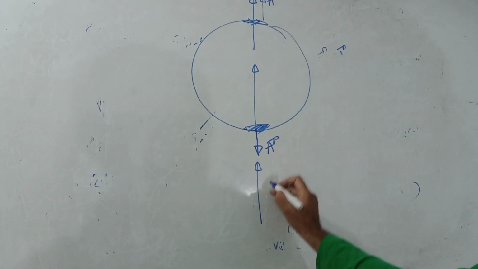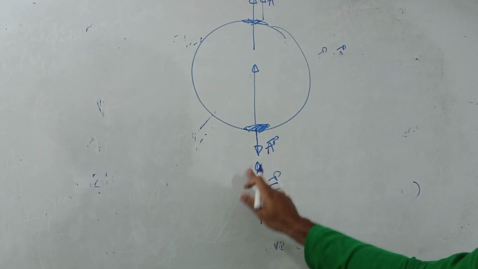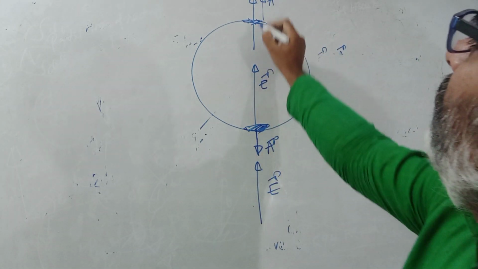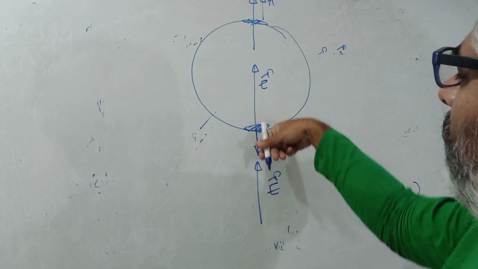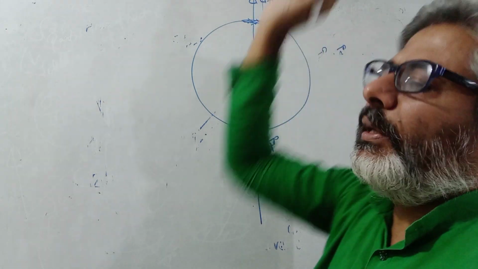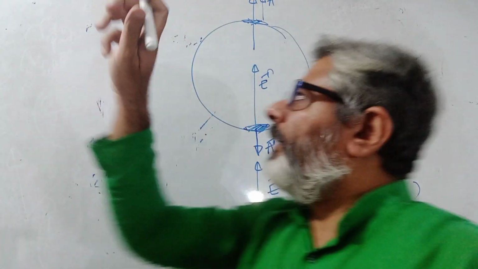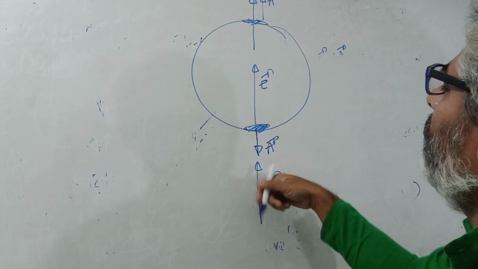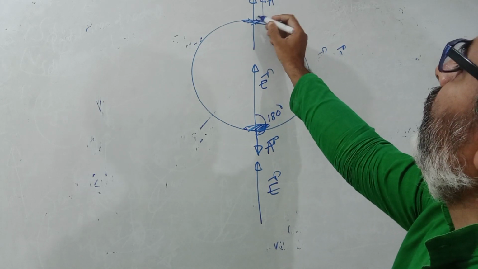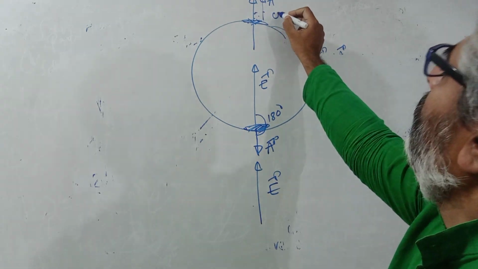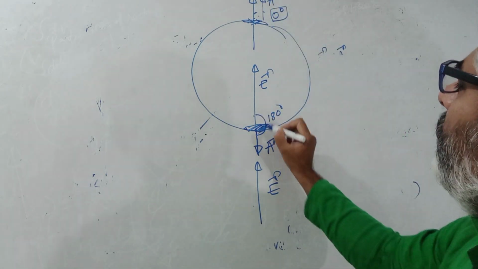Now you can see that this is the electric field, let us say. So the electric field is in this direction here, and it is in this direction there. So this area vector is like this and this area vector is like this. You have to define it in one way: if this is the area vector here, then this will be the area vector there. Now you can see this angle is 180 degrees, and the angle between this and this is 0 degrees. That is, I am talking of the angle between the E vector and the A vector.